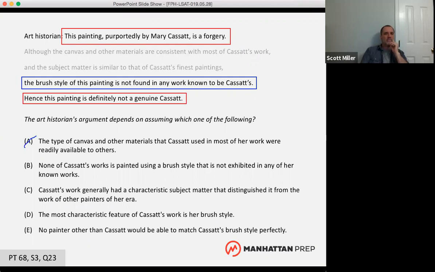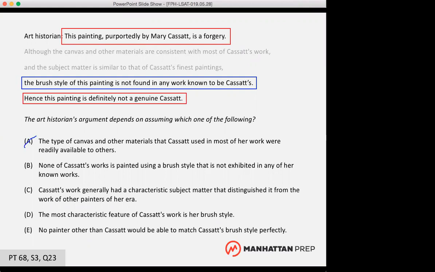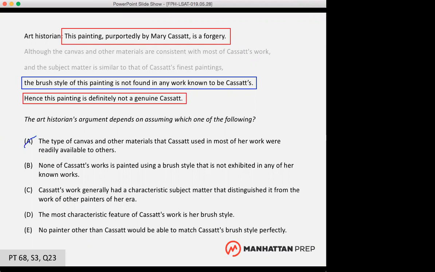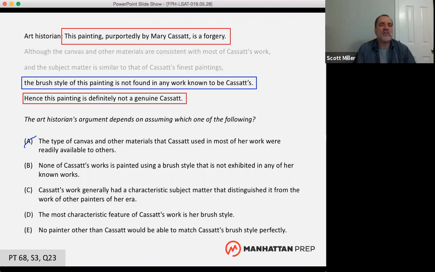It's sufficient. Right? Is that right? I feel like that's right. Okay, so just because the canvas and other material, it's not sufficient. I'm not gonna go too far down that road. So you're saying that somebody had to be able to have the canvas and other type of materials in order to forge her work, right? Yes. Okay. Does that mean it needed to be readily available? What does readily available mean? What's something you could think of that's readily available somewhere near where you live?